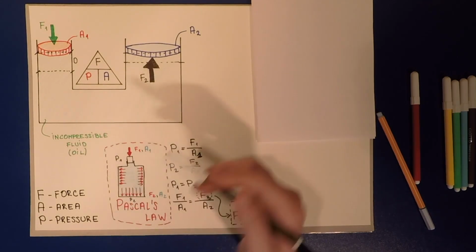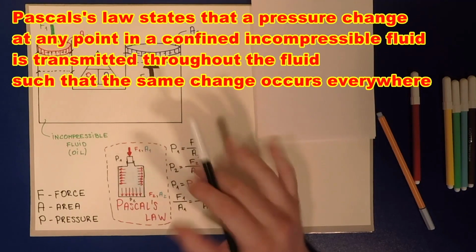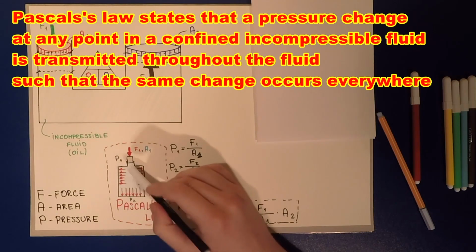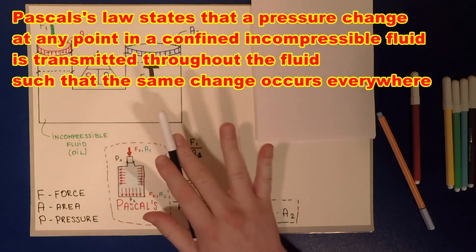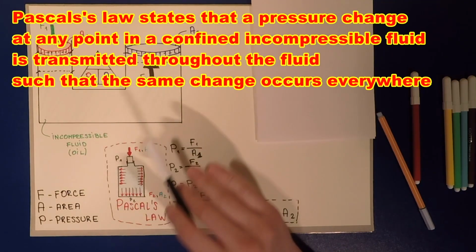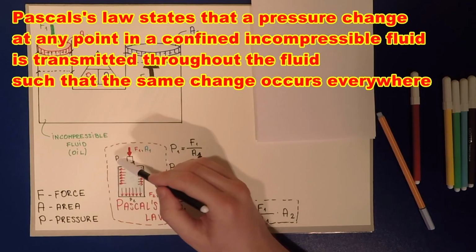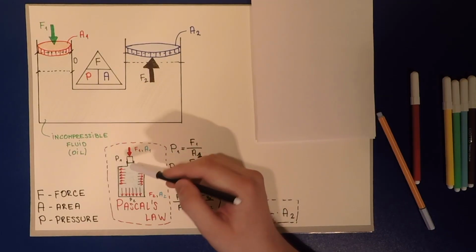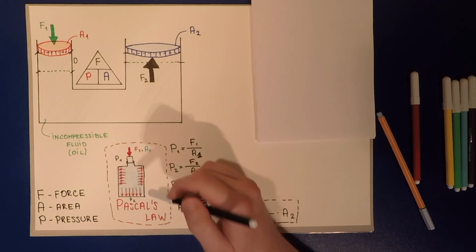Pascal's law states that a pressure change at any point in a confined incompressible fluid, and right here we have an incompressible fluid that's confined, is transmitted throughout the fluid such that the same change occurs everywhere. What that basically means is that the pressure change we make here by exerting a certain force is going to be applied everywhere in this bottle.